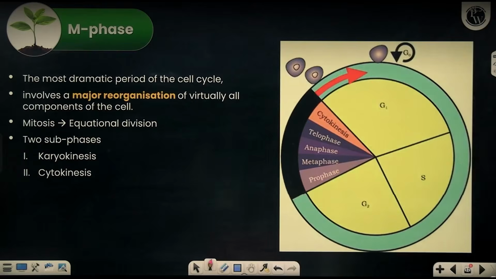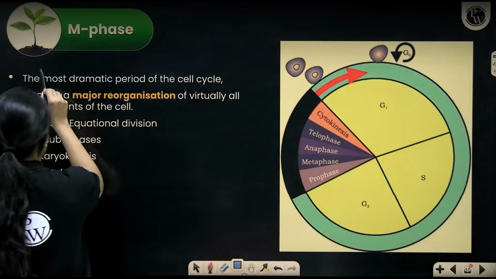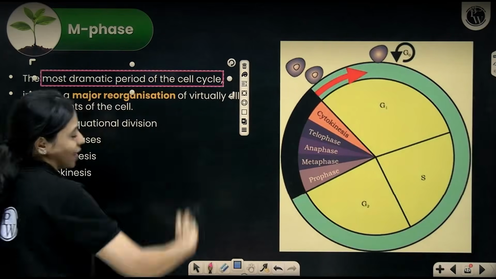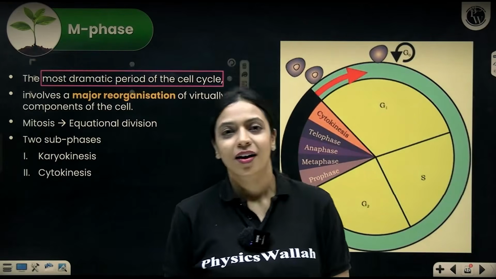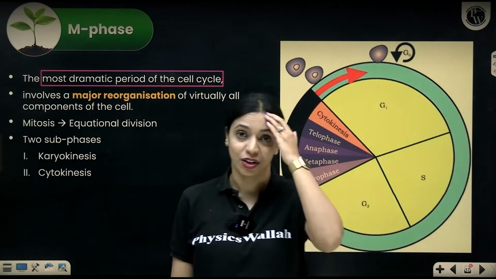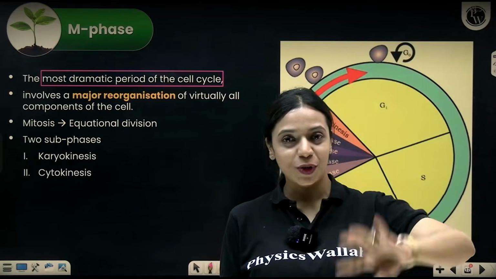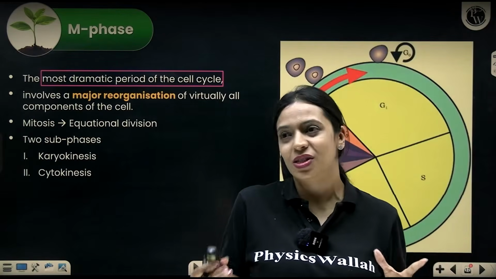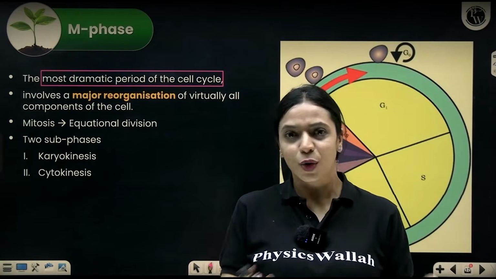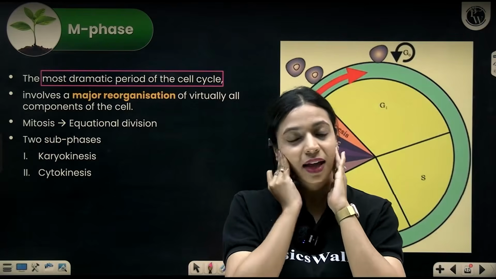Now, mitosis or the M phase is considered to be the most dramatic period of the cell cycle. There are some animations available for free on YouTube. You must watch them sometime. It's amazing what happens during mitosis. It's beautiful how the DNA changes its form, becomes chromosomes, aligns at the center. It's almost like a dance routine being performed, and it's so beautiful, so coordinated. And yeah, you should watch it.